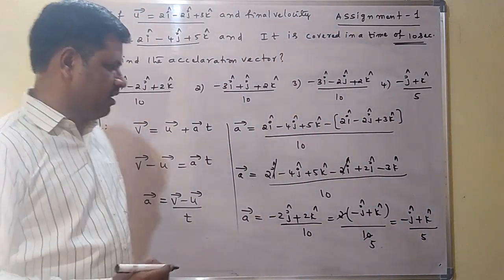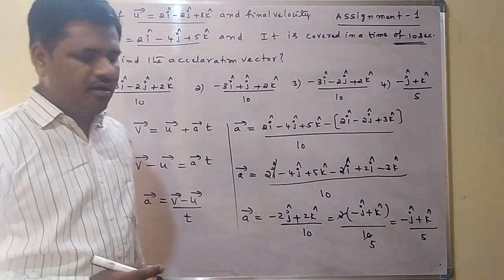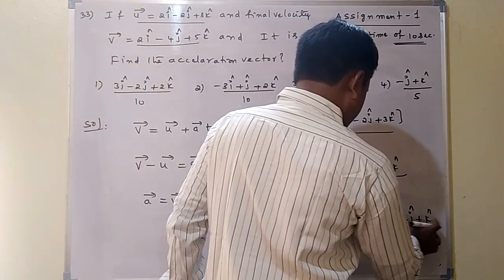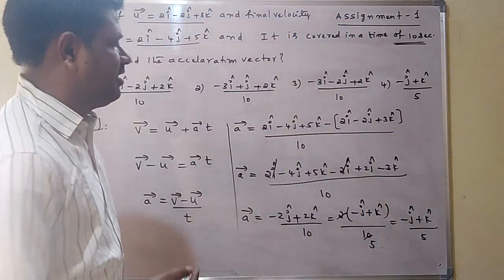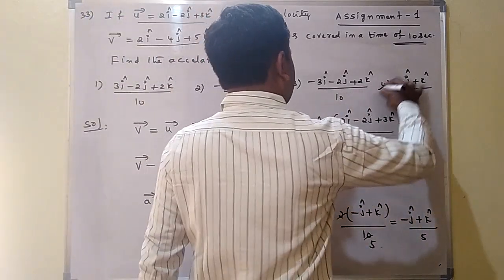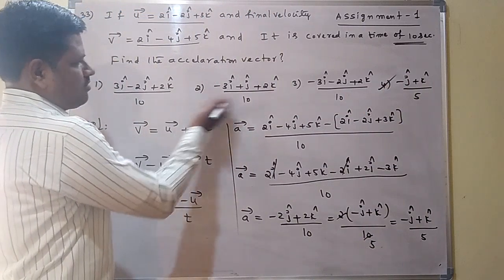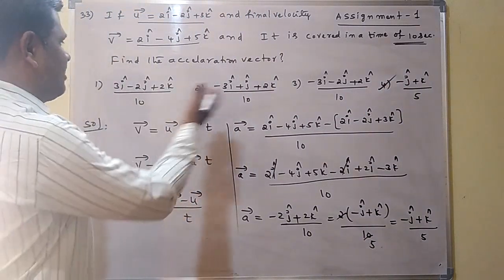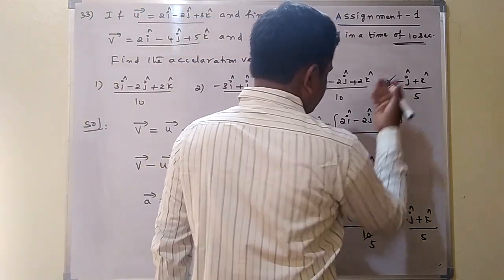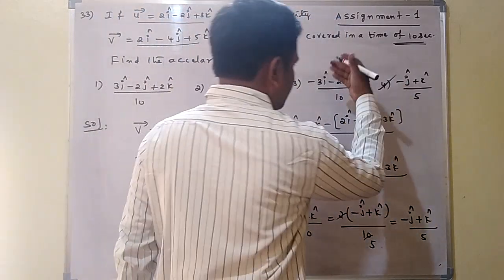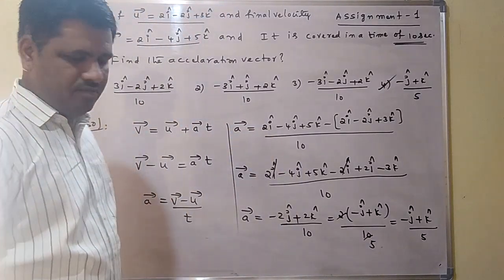So here we get minus j cap plus k cap by 5. The 2 and 10 reduce, leaving 5. See which option is correct here. Fourth option is correct here. In the other three options, these items are there, but in the final answer we are not getting that item. So in the fourth option, that item is not there. So which option is correct here? Fourth option is correct here. This is the acceleration, the a bar value.